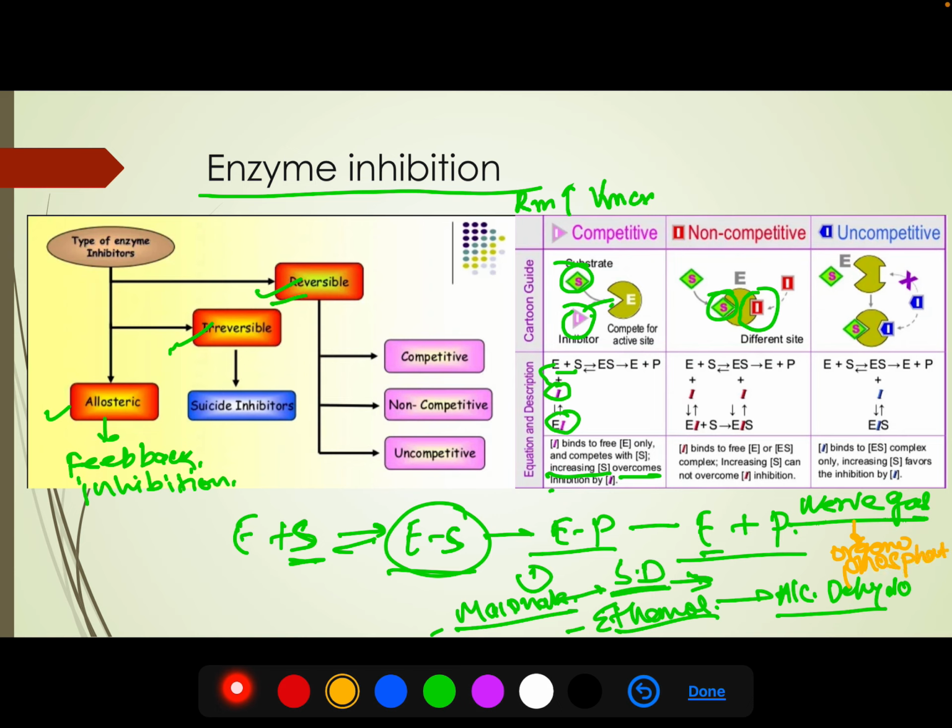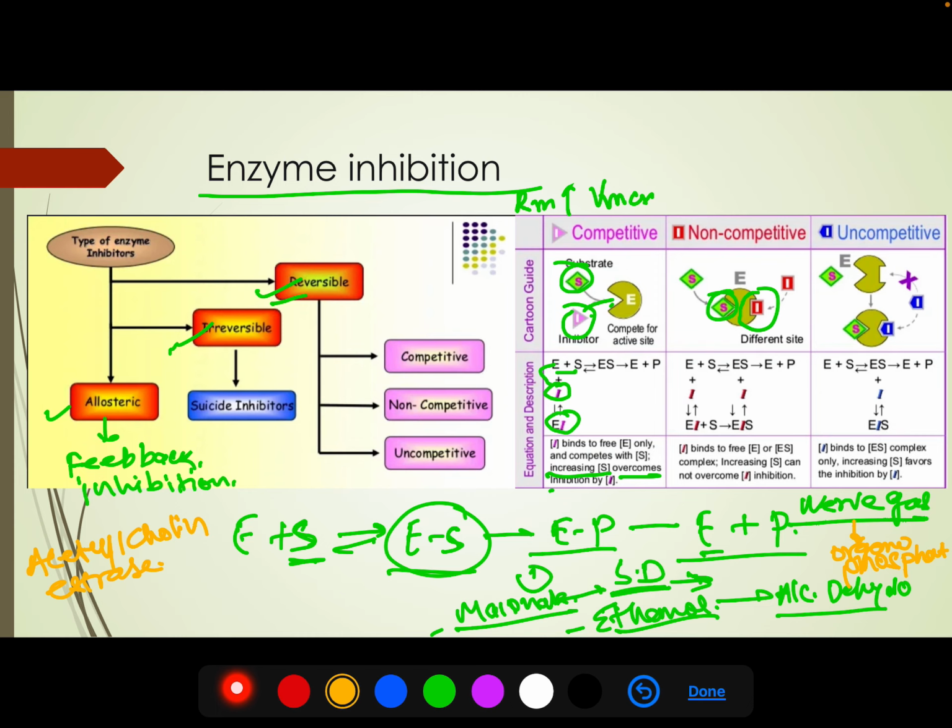These organophosphates bind to the enzyme acetylcholine esterase. What is the name of the enzyme? Acetylcholine esterase. This enzyme is responsible for breaking down acetylcholine, the neurotransmitter, and ends the signal after reception in the postsynaptic membrane.